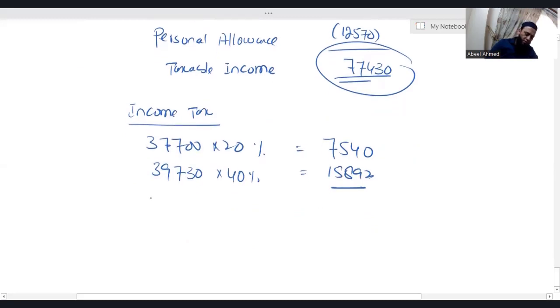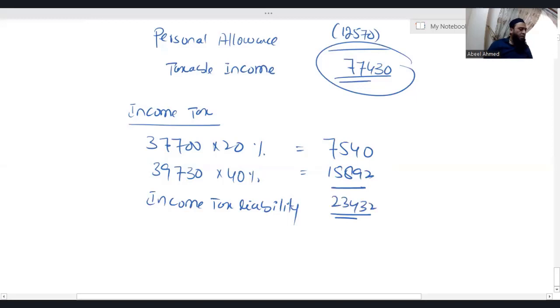All you need is just add, and you will get the income tax liability. Your income tax liability is 23,432.